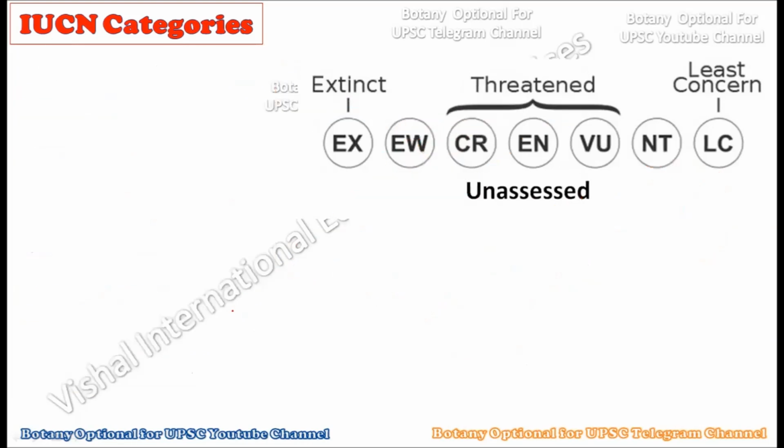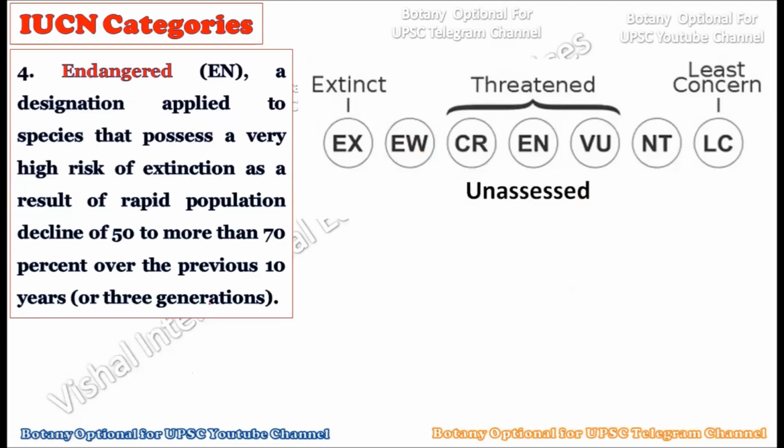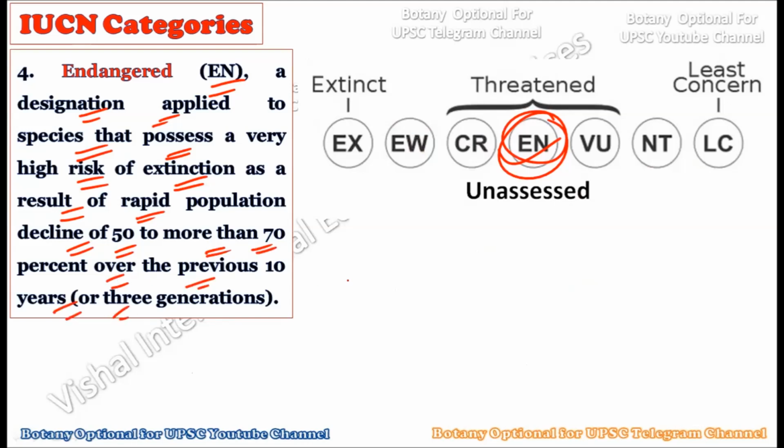Okay, now consider the fourth one. The fourth one is endangered. In the third one we understood about critically endangered. Now in the fourth one we are understanding the endangered species, which is denoted by EN. These are designations applied to species that possess a very high risk of extinction as a result of a rapid decline of 50 to more than 70% over the previous years or the last 3 generations.